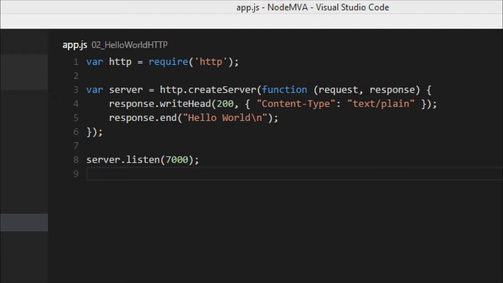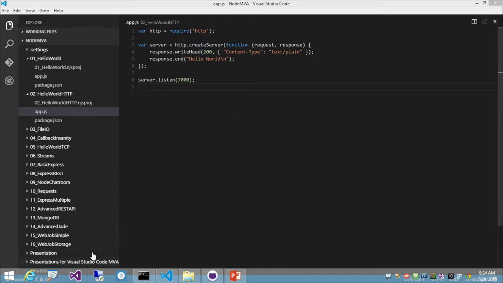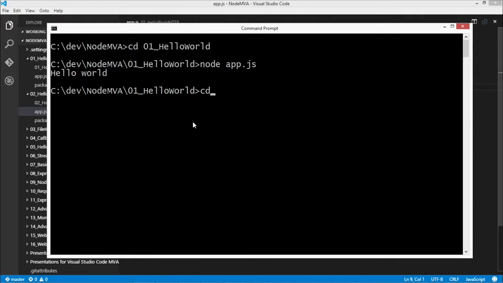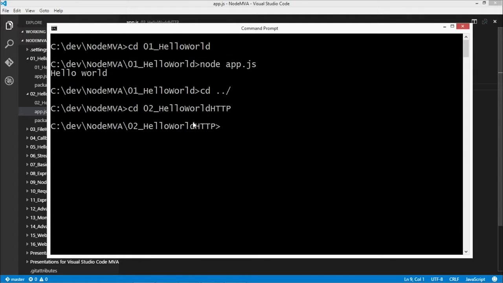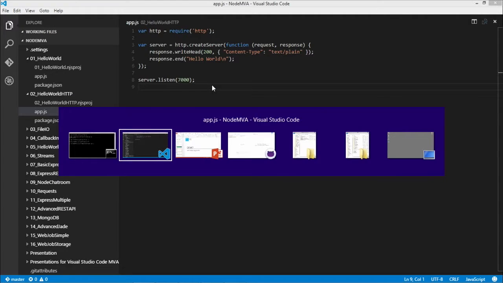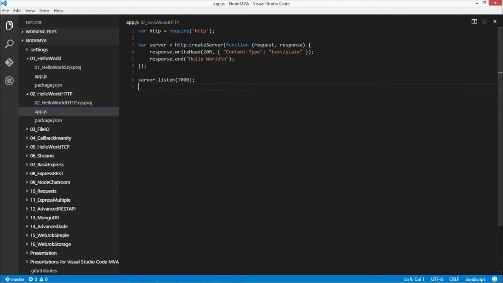Ooh, it's the moment of truth. Let us do it. So I'm back in my command prompt, and I'm going to go into our second folder right here and do a node app.js again. And nothing has happened. And that is actually the correct behavior, because if we pay attention at the top, node app.js is still running. Now, what we'll want to do is open up our browser.